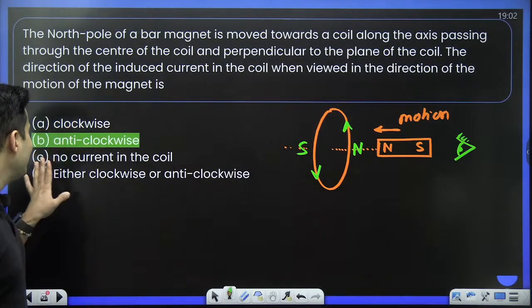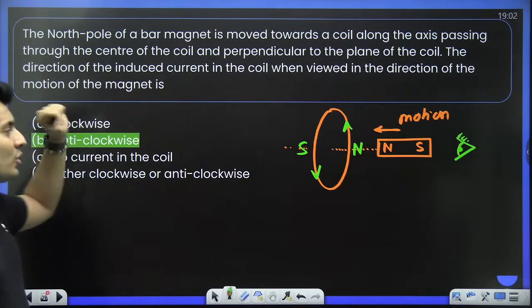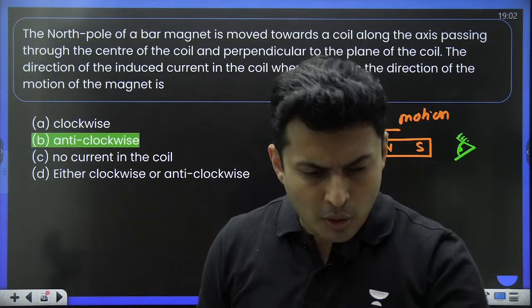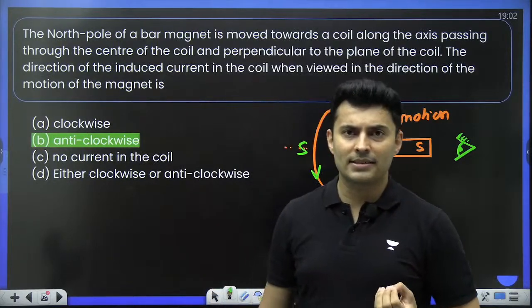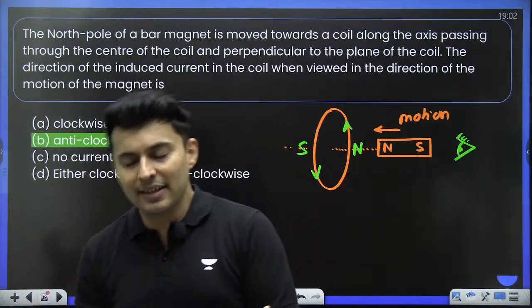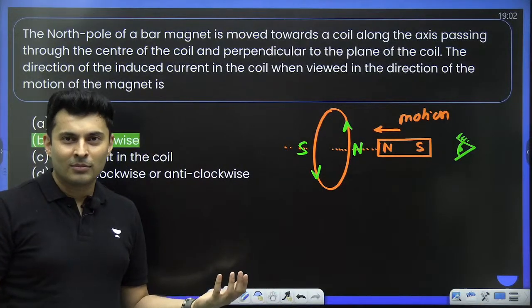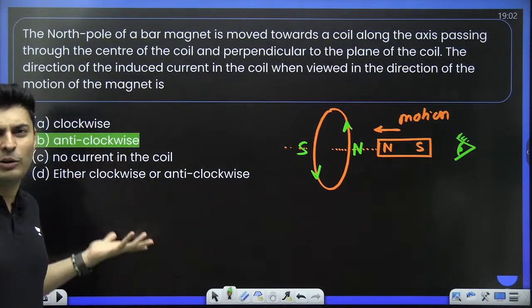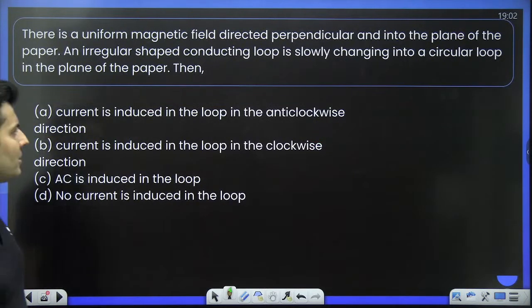See, obviously C and D you will not write. You are that smart after studying Lenz's law. You will be only confused between A and B. But that confusion is very important, that you have to clear it. If you are like, oh no, clockwise is wrong, okay, then it will be anti-clockwise. Don't do like that. Think why it is anti-clockwise or clockwise. Because the whole game is only whether it is this or that. Don't be so marks oriented while learning the concept that, oh, if it is not A, it will be B. Oh, if it is not B, it will be A. No, don't study like that. That is a wrong way of looking at it.